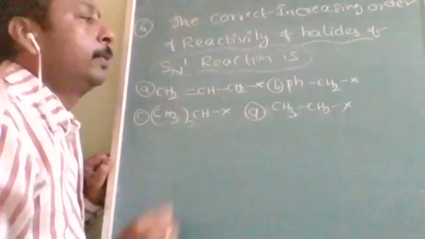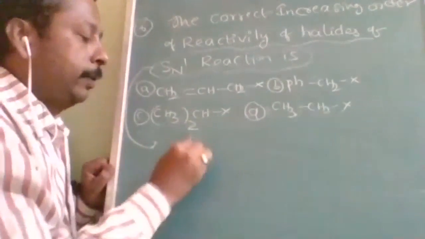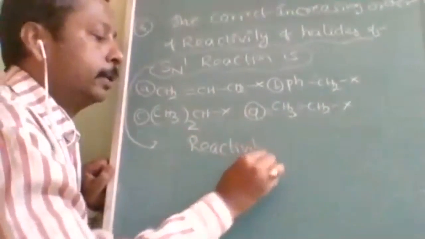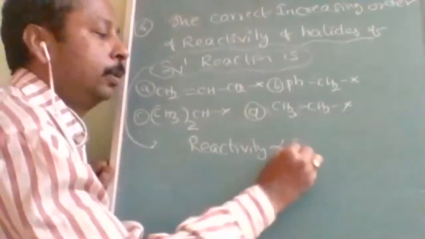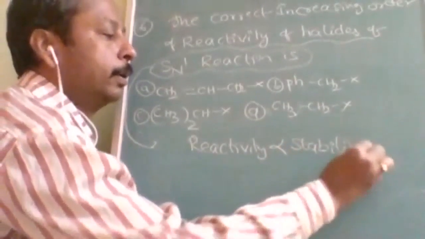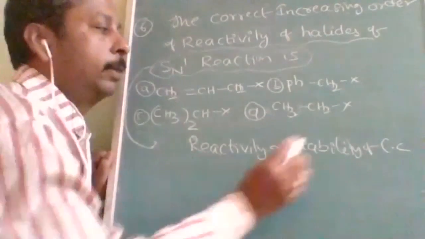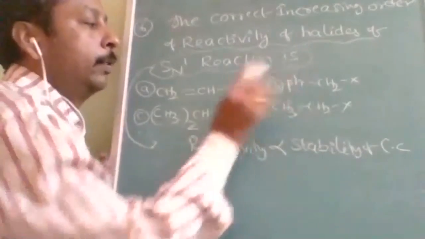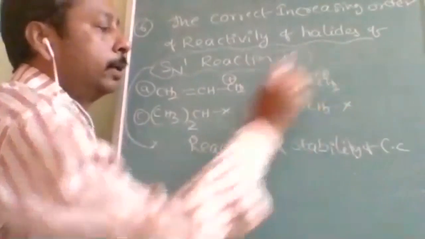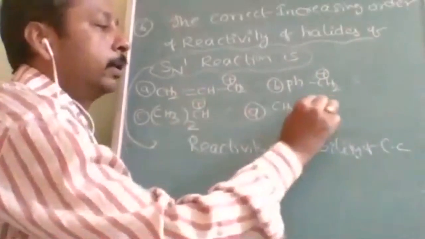Okay, this question is about SN1 reaction. In SN1 reaction, reactivity is directly proportional to the stability of carbocation. Carbocation means carbon with positive charge. So for this, I will remove this halogen. This is the carbocation we are getting. So these are the carbocations we will get.